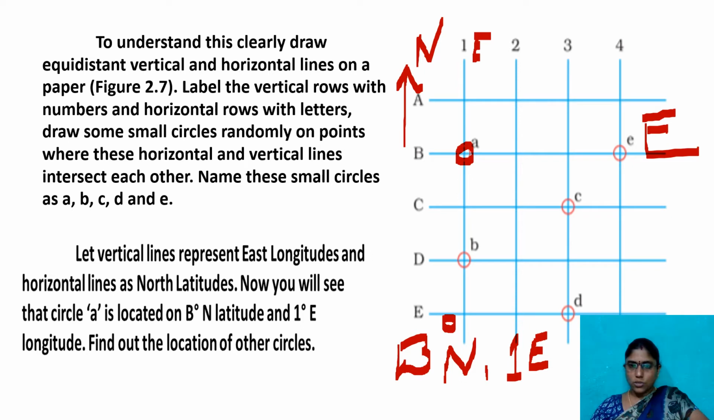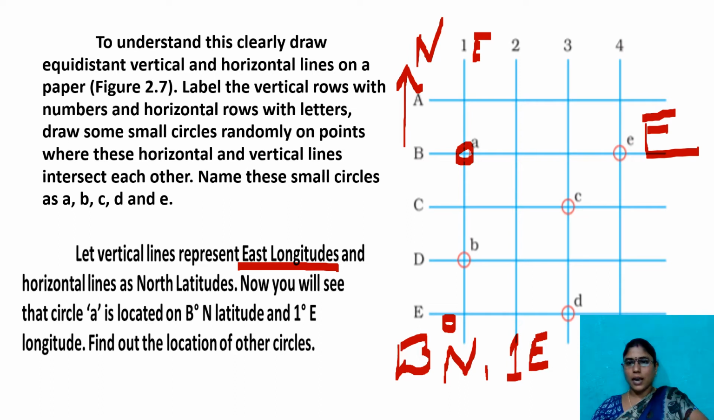Now I ask you to locate the point A. Where is this point A located? On the latitude of B, on the longitude of 1. Always, for longitudes we have to take only east and west. Here, what did they mention? East. So I used E here.